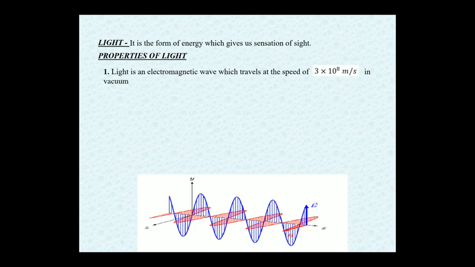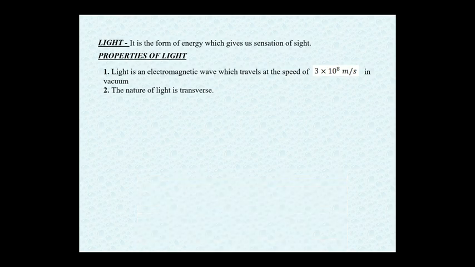The second point is that the nature of light is transverse. What do we mean when we say transverse? Let me make it clear. There are two types of waves. One is called longitudinal. In a longitudinal wave, the vibration takes place parallel to the direction of propagation.